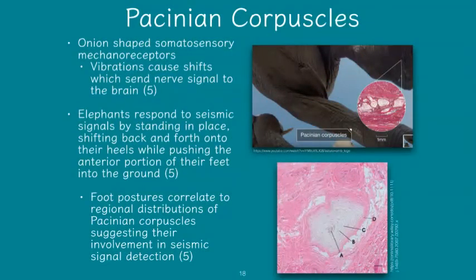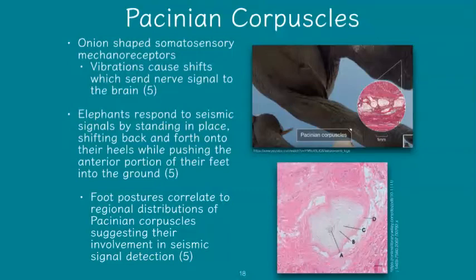Now we're briefly going to touch on those Pacinian corpuscles, which are located in the fatty cushion or the digital cushion of the foot. And as we discussed in class, Pacinian corpuscles resemble onion-shaped somatosensory mechanoreceptors, and they shift based on vibrational movement or pressure, which ultimately sends nerve signals to the brain and tells the elephant what its next move is. Elephants tend to respond to seismic signals by standing in place and shifting their weight back and forth onto the tips of their toes and their heels while pushing the anterior portion of their feet into the ground.